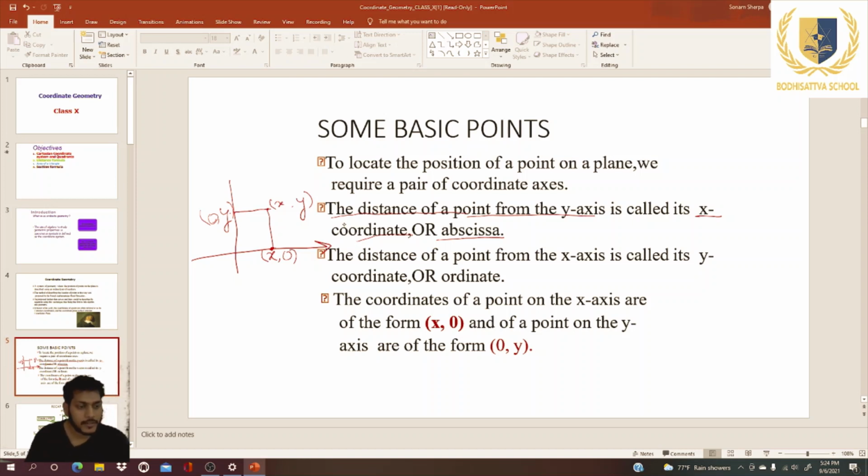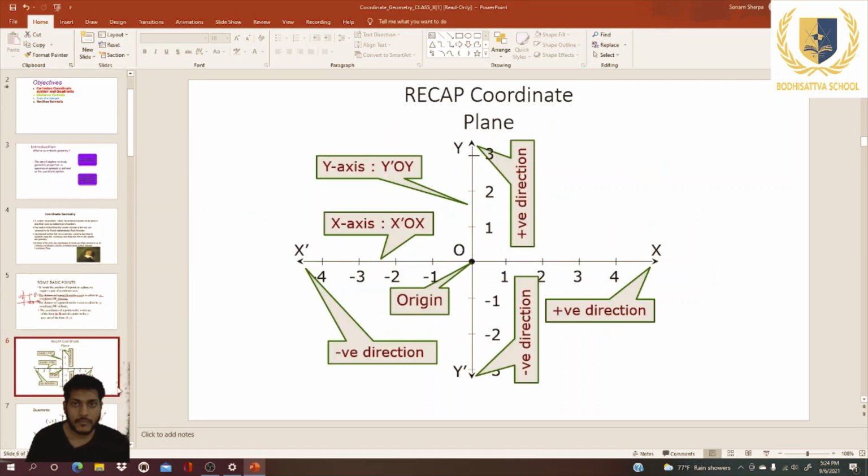The next topic we will see is the coordinate plane. This is the coordinate plane. We can see here the horizontal line is the x-axis and the vertical line is the y-axis.